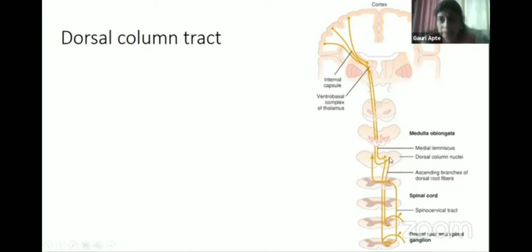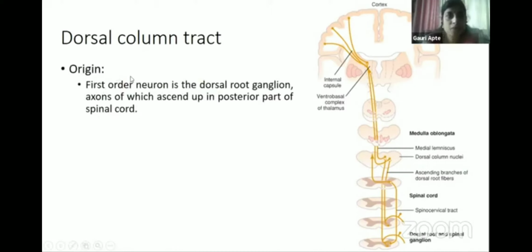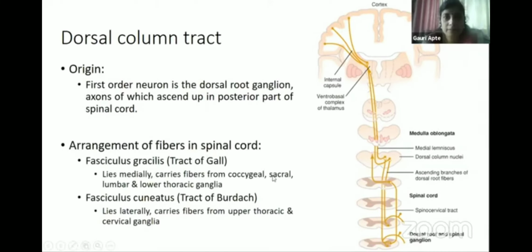And here there is synapse. So first order neuron is this dorsal root ganglion, and there is a synapse in the medulla where two nuclei are present, as nucleus cuneatus and nucleus gracilis. So origin is the dorsal root ganglion. Then medial fibers are tract of Goll or fasciculus gracilis, and lateral fibers are tract of Burdach or fasciculus cuneatus. Right. Now these fibers ascend up.